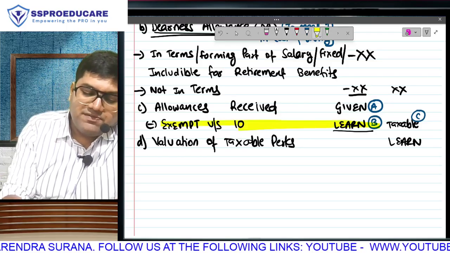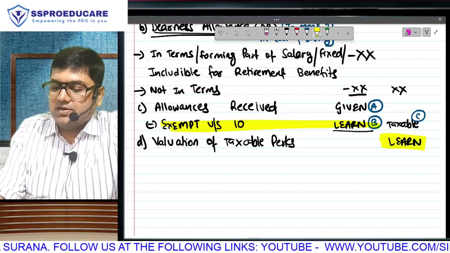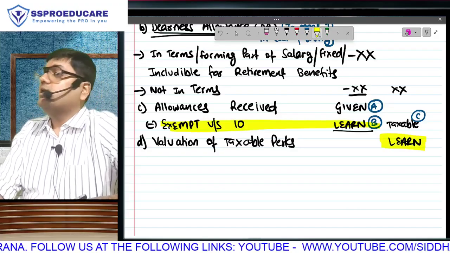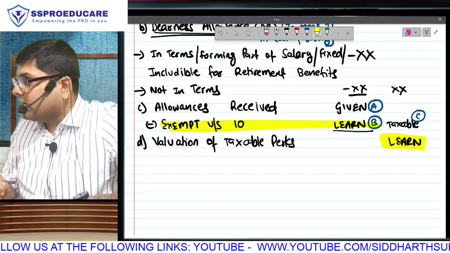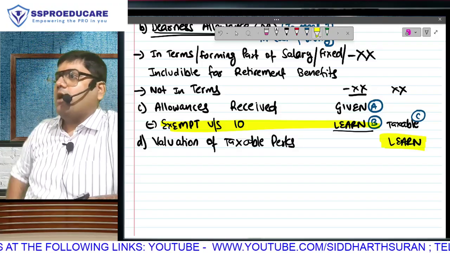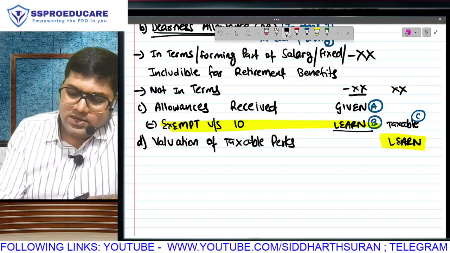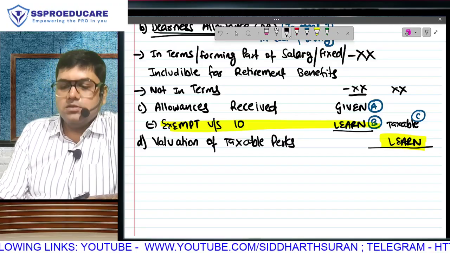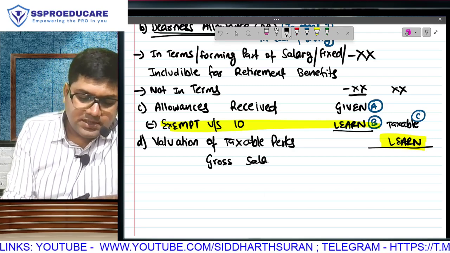Under allowances we will learn how to calculate the amount which is exempt, and under perquisites we will learn how to directly calculate the amount which is taxable. So the final answer of allowances will be subtracted in the inner column, but the final answer of perquisites will be directly written in the outer column. Are you understanding this? This total will be called our gross salary.